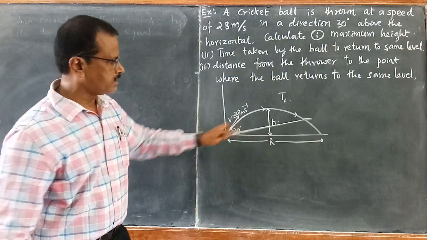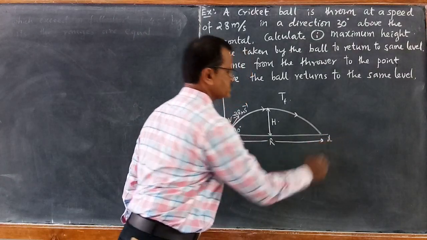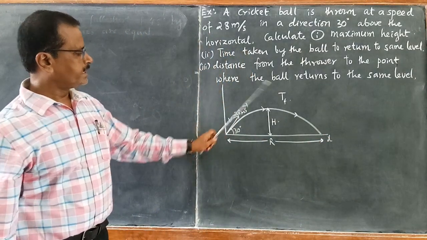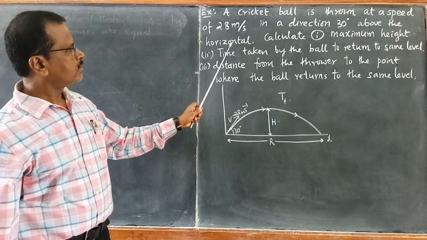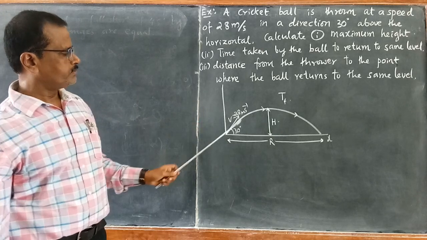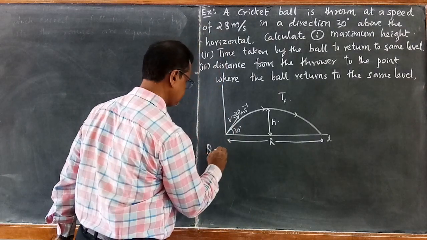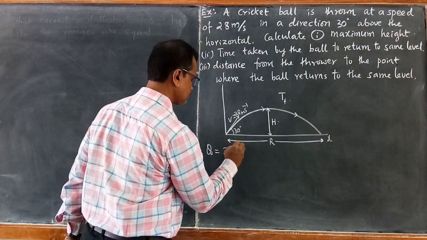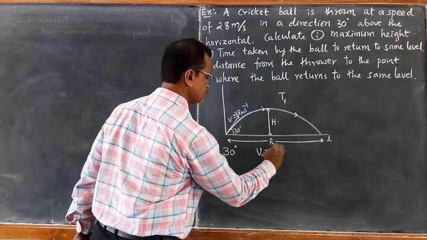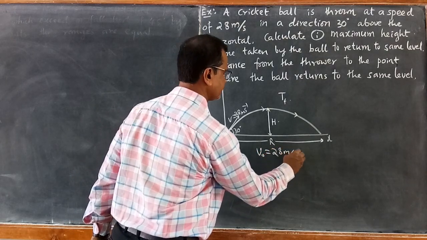You can take the x axis as the horizontal; 30 degree above the horizontal means the angle of projection is 30 degree. Initial velocity is 28 meter per second.